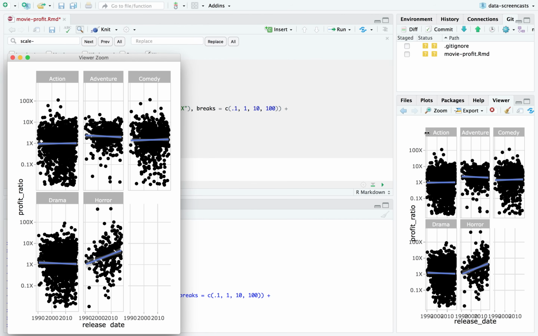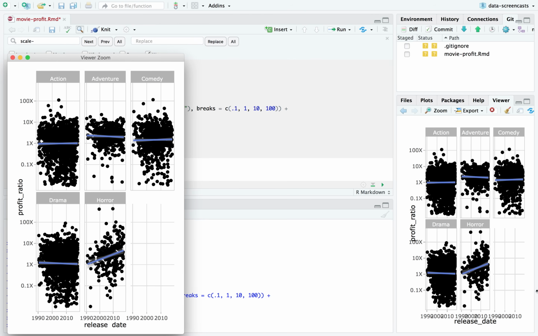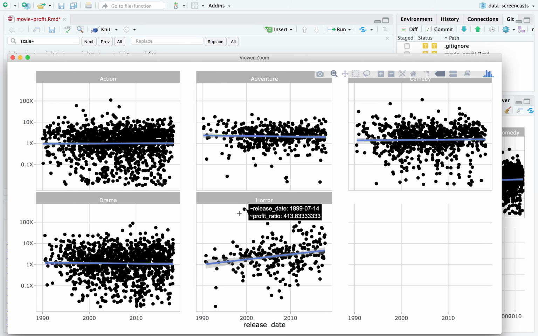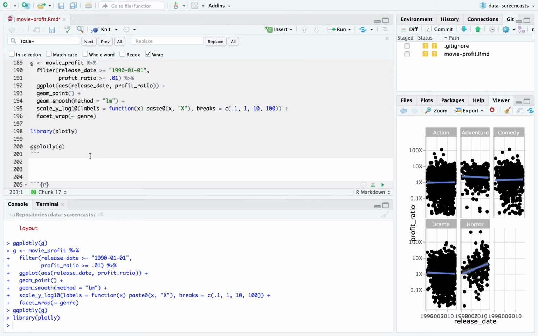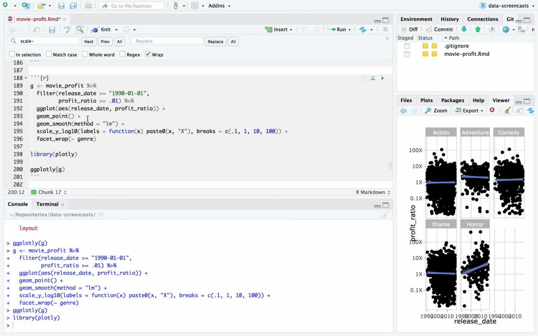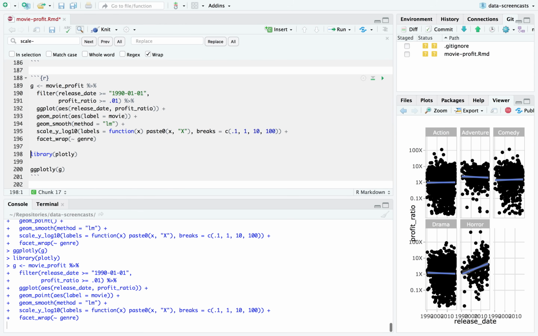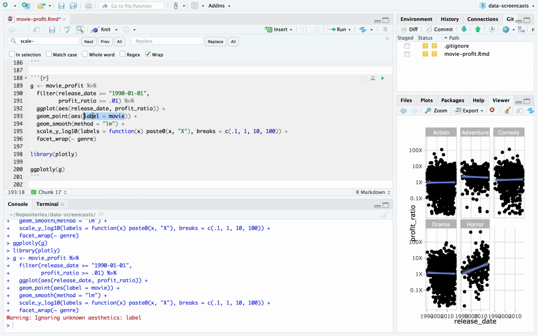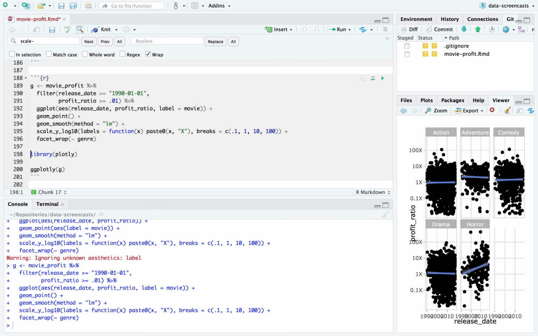And the reason I want to make it interactive is people may want to zoom in on particular movies. Right now, if they zoom in, it's not going to tell them much. It'll just tell them the release date and the profit ratio. But if I throw in one more aesthetic, I saw this last week and I need to remember what it is. I think if I say label equals movie. Nope, that's not going to work. Oh, maybe if I do it up here, perhaps it'll work. Oh, I like it better.